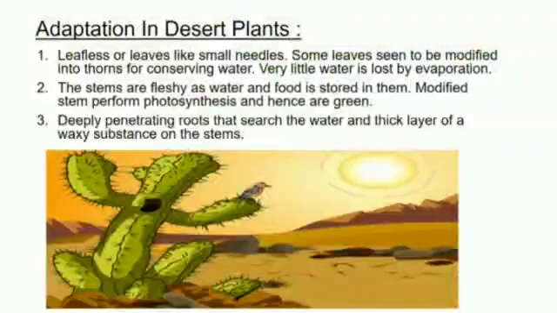Now let's know about adaptation in desert plants. Desert plants are leafless, means no leaf, or their leaves are like small needles or thorns, and because of this they lose little water by evaporation as compared to other plants. As shown in the picture, the stem looks fleshy as water and food is stored. The stems are green as they perform photosynthesis in the absence of leaves.